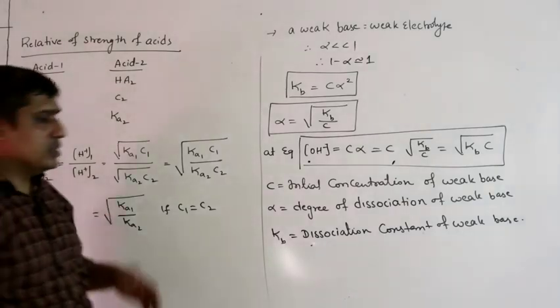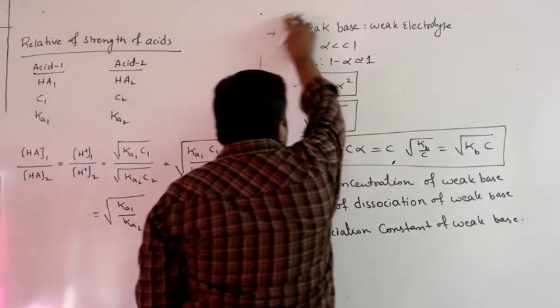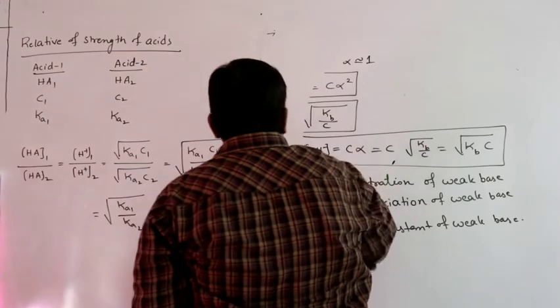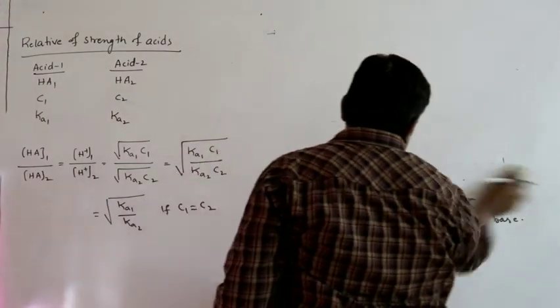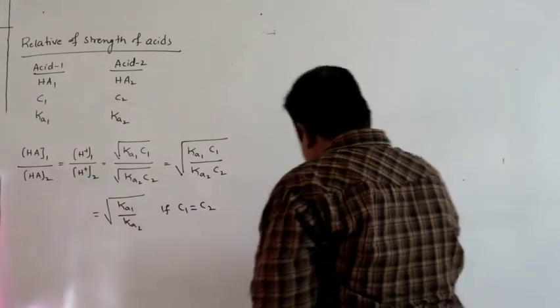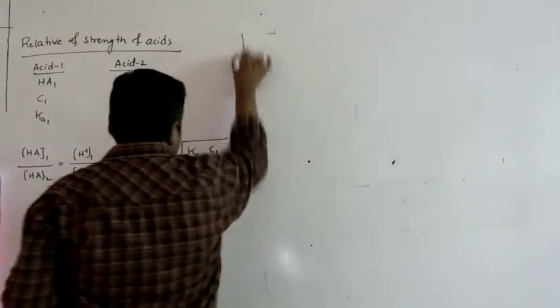Similarly, you can find the relative strength of two bases. The basic character is because of the ability to release OH minus ion.